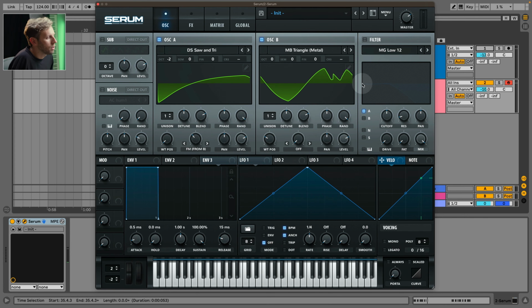Another thing we do is to mute actually the oscillator B. We can add some noise, of course. Everything should be done with an envelope. Let's put a filter. Everything needs to be filtered as well. And now we use envelope 2 and we use it as a plug sound.